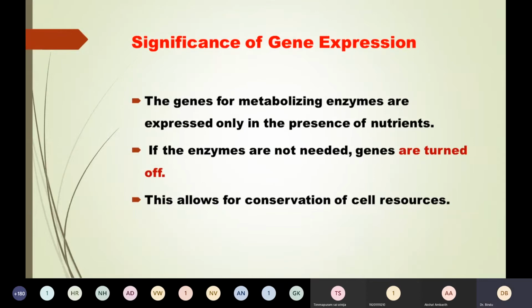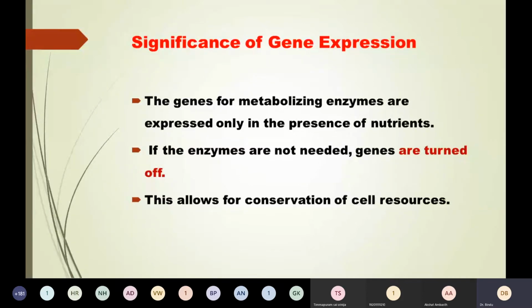One more important thing here is the gene product. Remember, the gene product is always a protein. So this is synthesized according to the need of the body. That is why gene expression has to be regulated. What do I mean by that? The genes for metabolizing enzymes are expressed only in the presence of nutrients. If the enzymes are not needed, they are not synthesized. That means genes are turned off. So this allows the conservation of the cell resources. This is another important significance of gene expression.